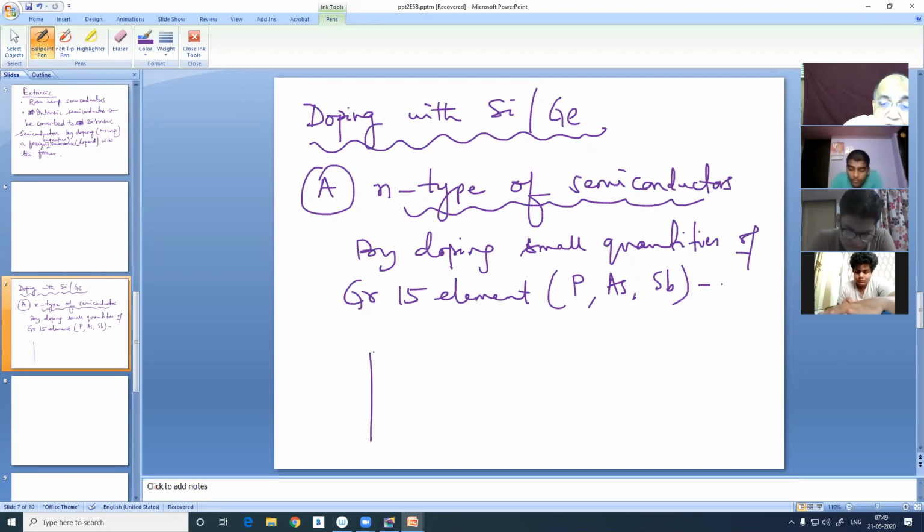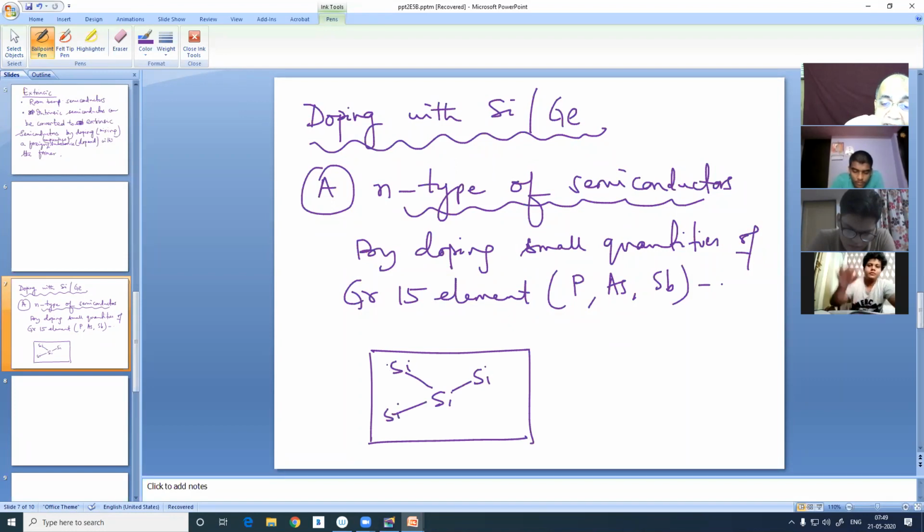So what happens, you can draw a picture where silicon is connected with silicon, 4 silicon by a tetrahedral network always. But supposing one of the silicon is replaced by, say, arsenic.